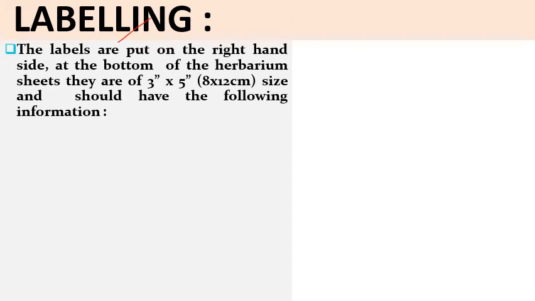Next step in herbarium preparation is labeling. So there should be proper labeling of the specimen. जो भी information है specimen की, that should be written in the label which is put on the right hand side of the herbarium sheet in the bottom of the sheet. So labels are put on the right hand side of the sheet in the bottom, and the label size varies. In some books it is written as 3 into 5 centimeters, and in some it is written as 8 into 12 centimeters in size.